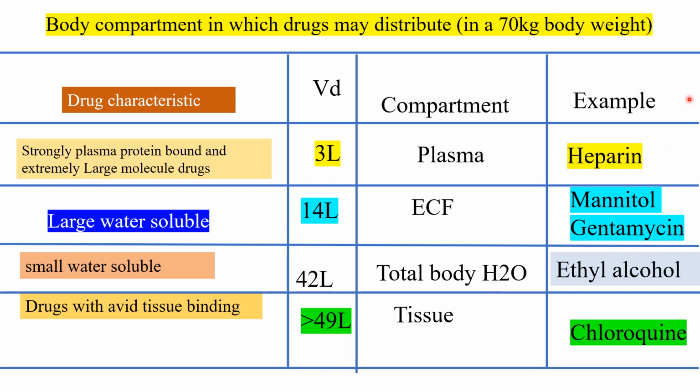water. Example: ethanol. Drugs with heavy tissue binding, like chloroquine. Chloroquine is used as an anti-malarial agent. If it has more tissue binding, it has more volume of distribution, obviously it binds in tissues and thereby increases volume of distribution. Chloroquine has a high volume of distribution when compared with these drugs.